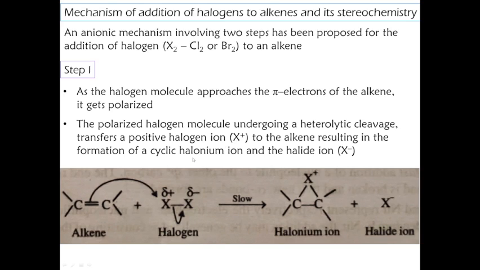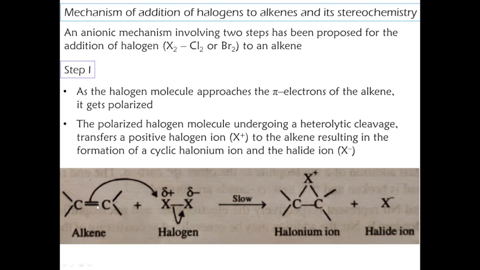So here actually what happens is the carbon-carbon double bond will pick up one of the halogens, then the pair of electrons will shift towards the other halogen, so it will become a X minus or a halide ion, and this is the halonium ion. Okay, so halonium ion is formed, and then step 2, the halide ion is a nucleophile.